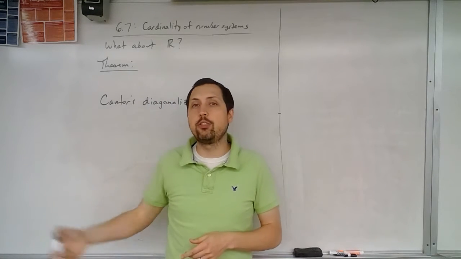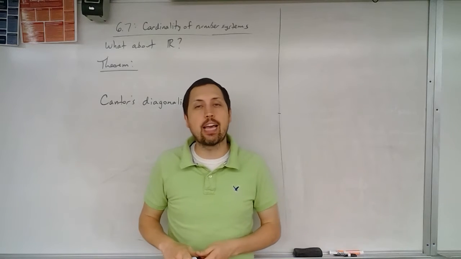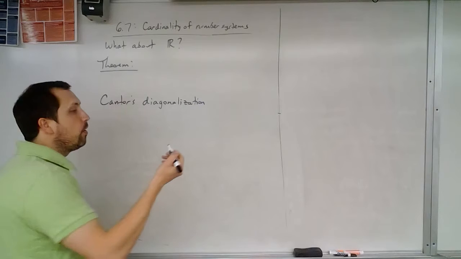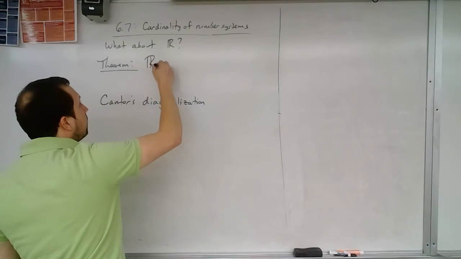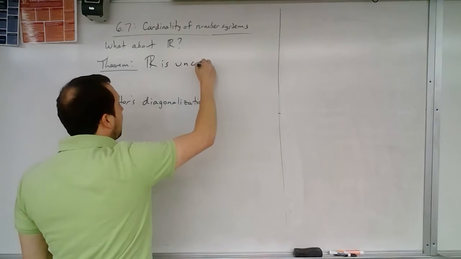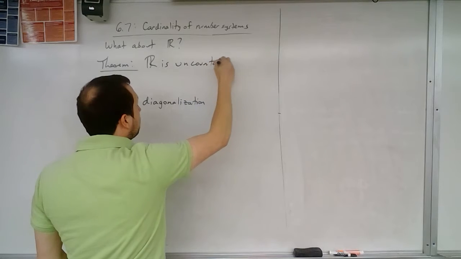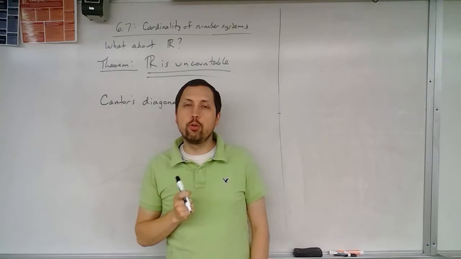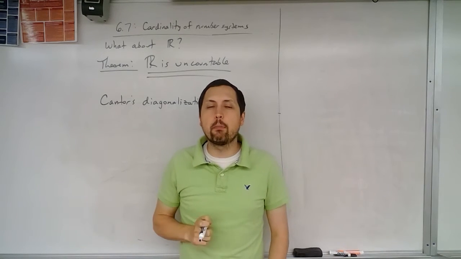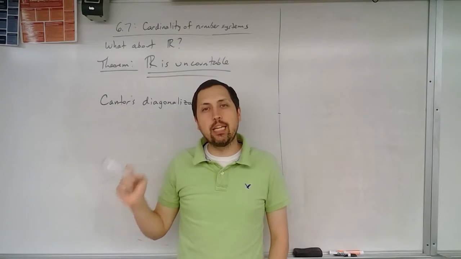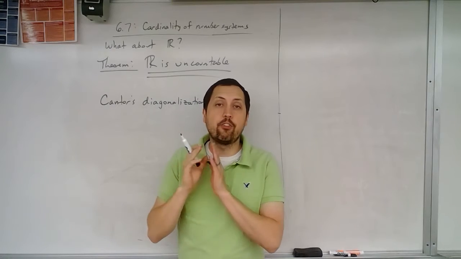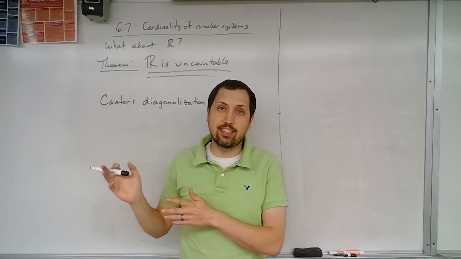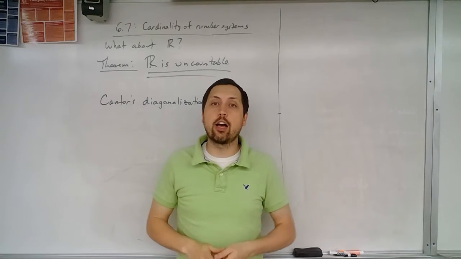Everything between negative infinity to infinity. Is this going to be countably infinite or uncountable? So the theorem that we'd like to show is that R is uncountable. So we would like to somehow prove that the set of all real numbers cannot be listed. Because we said if we can form a list, it has the same cardinality as the natural numbers. If there's not a list that works, well then it's not going to be countable.